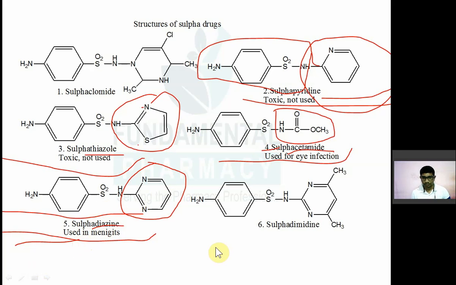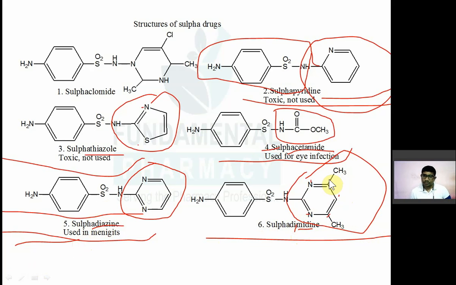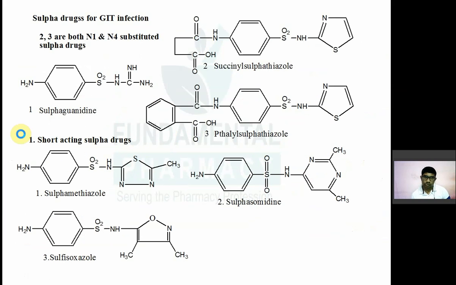Next is sulfadimidine. Di means 2, and methyl means there will be dimethyl groups in it: dimethyl pyrimidine. You can see 4, 6 dimethyl pyrimidine. N1 into 4,6 dimethyl pyrimidin-2-yl. That is sulfadimidine. Sulfatol is used for GIT infection locally.